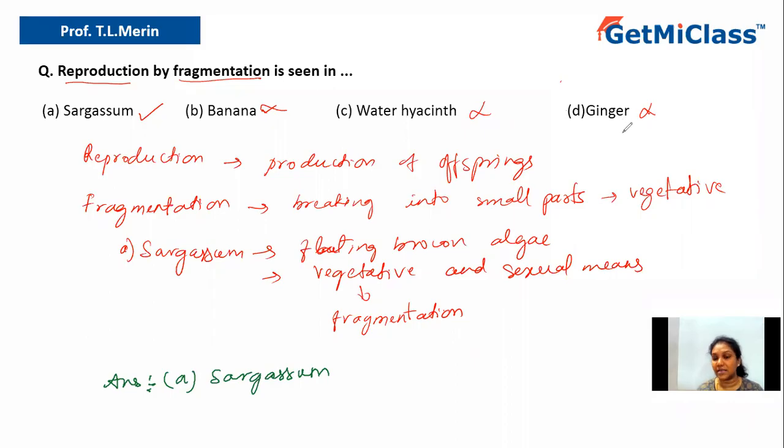reproduced by pieces. Yes, it can be, but that piece should contain the nodal part. But in nature, by natural means, ginger reproduces by the formation of the rhizome itself. Here we are specifically talking about fragmentation, that is, any part of the plant body can be utilized for reproduction. That is what fragmentation is, a piece of any part of the body. In case of sargassum, that happens. So hence option A is the right answer.